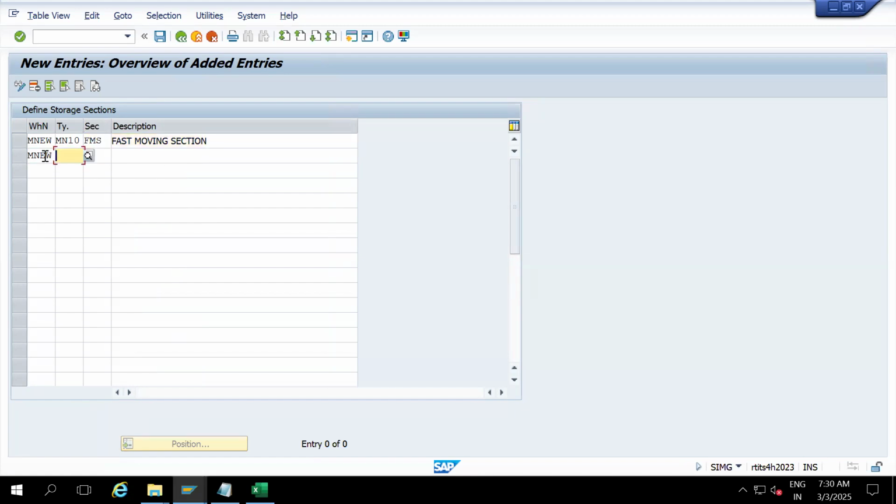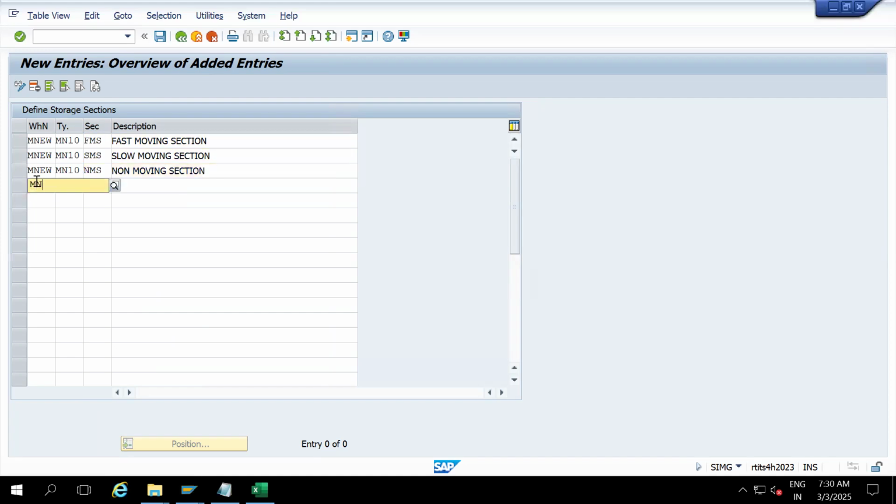MNEW warehouse, MN10 storage type, SMS, slow moving section. MNEW, MN10, NMS, non-moving section. So these different types of products we are going to put in 3 different sections.